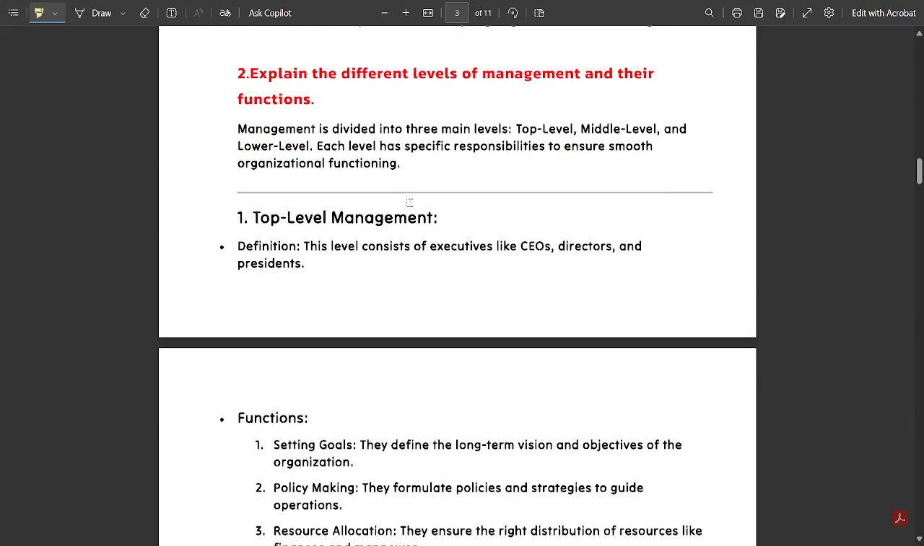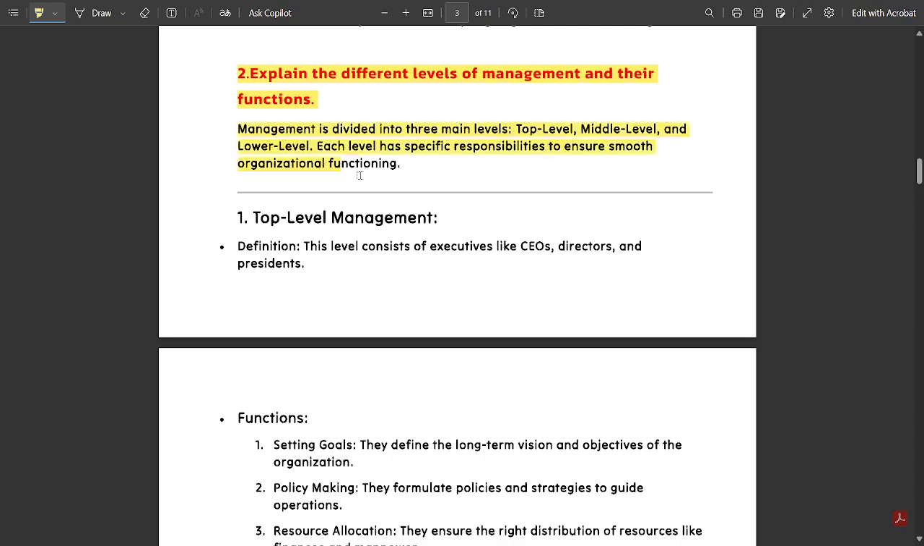So let's get to the second question. All these questions which I have provided are very, very important. You should give first priority to these questions, because these questions are very important. The next question is: explain the different levels of management and their functions.